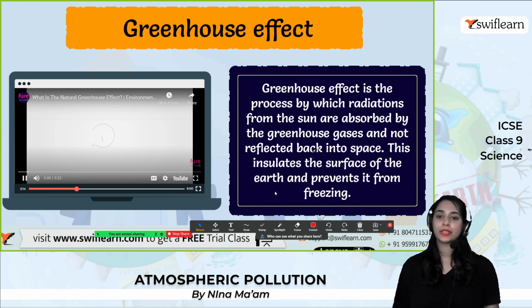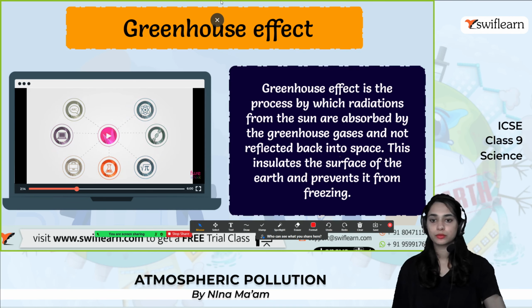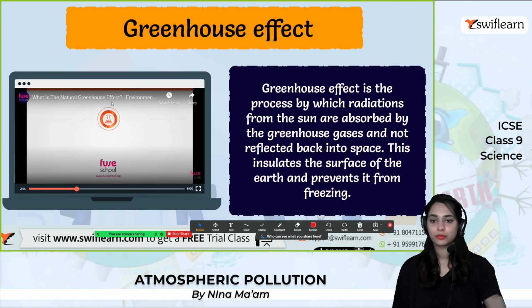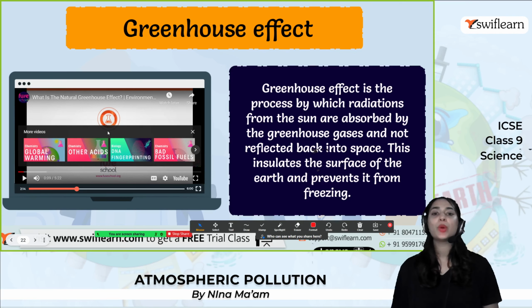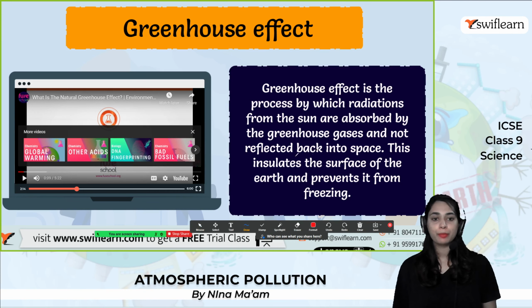So the greenhouse effect. Let's know about the greenhouse effect. The greenhouse effect is the process by which radiations from the sun are absorbed by the greenhouse gases and not reflected back into space, so they get trapped within the earth itself. And this insulates the surface of the earth and prevents it from freezing. So this is the greenhouse effect, all right?